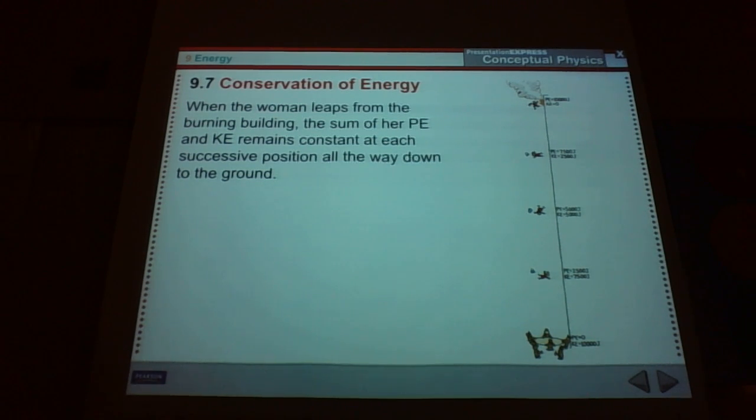But as they fall, that potential energy transfers over to kinetic energy, so that at the point when they land on the trampoline to safety, all that 10,000 joules of potential energy is now 10,000 joules of kinetic energy. So just keep in mind, everything's conserved perfectly in a perfect world. It's not always perfectly conserved, but in this case, we have a complete conservation. That energy has to go somewhere.